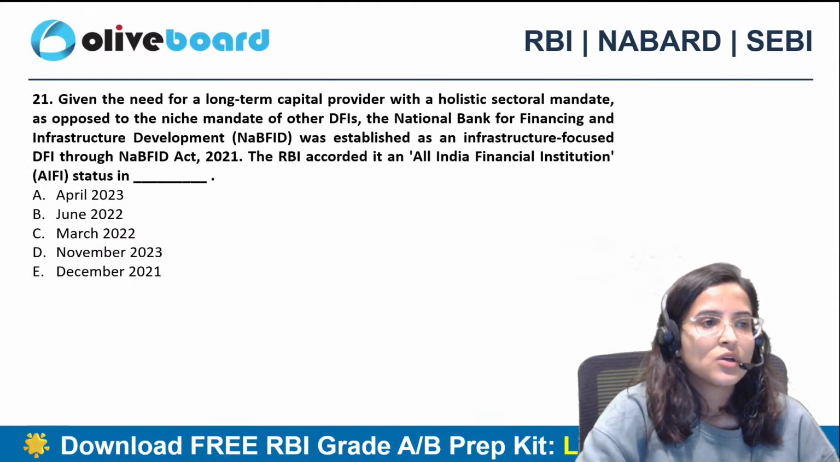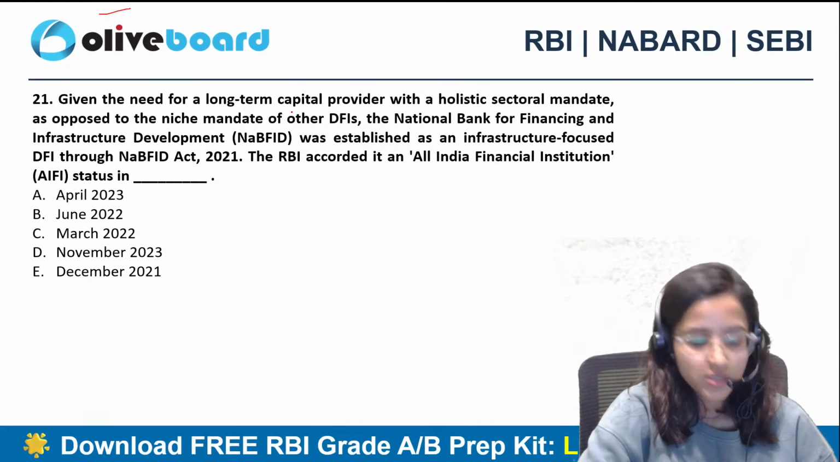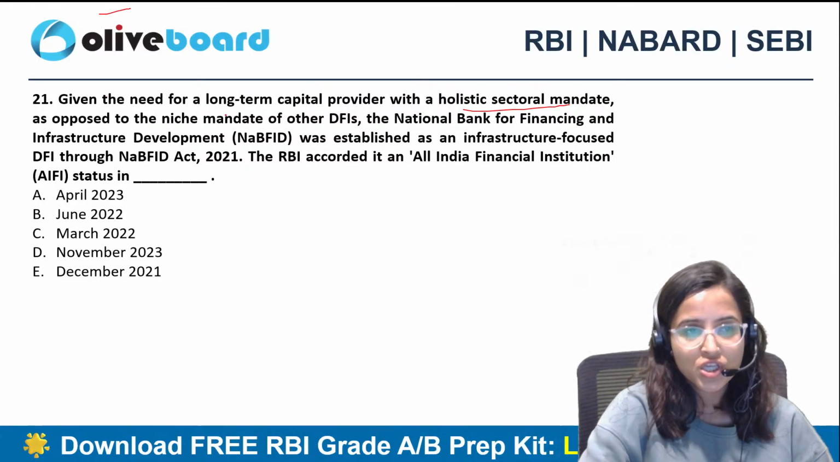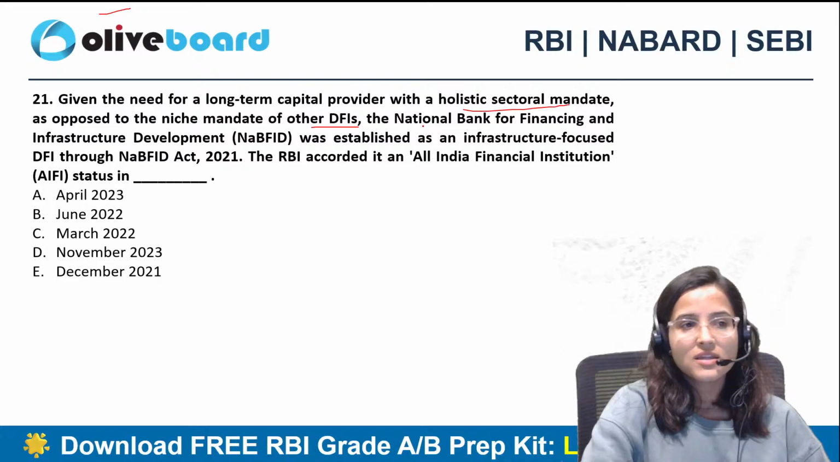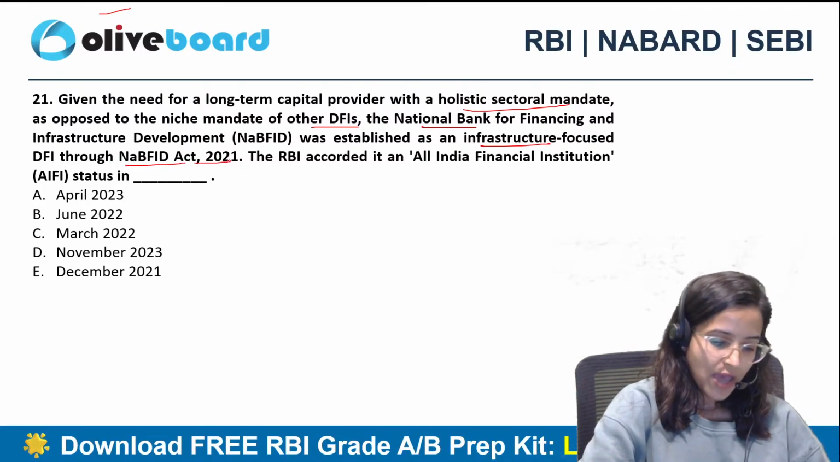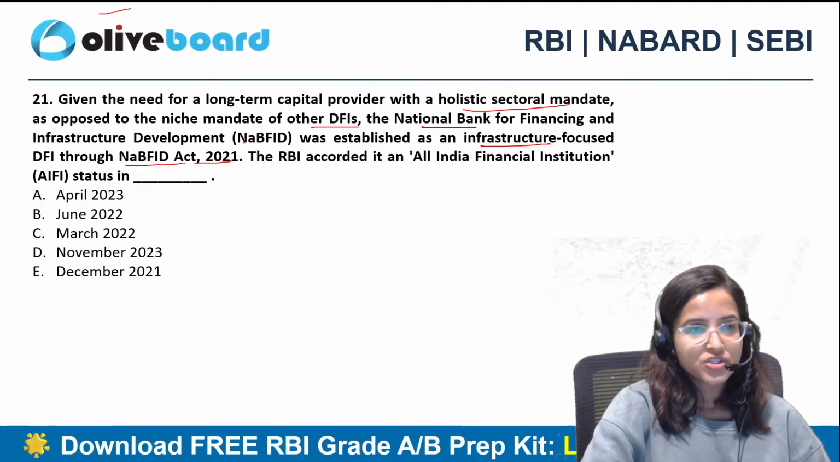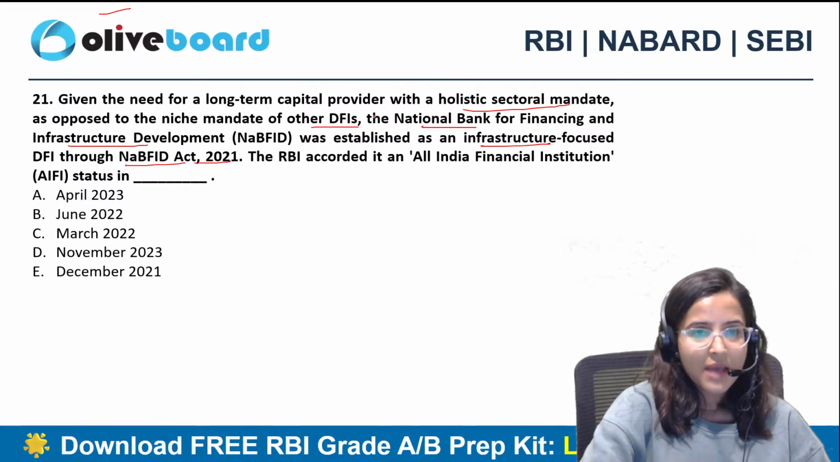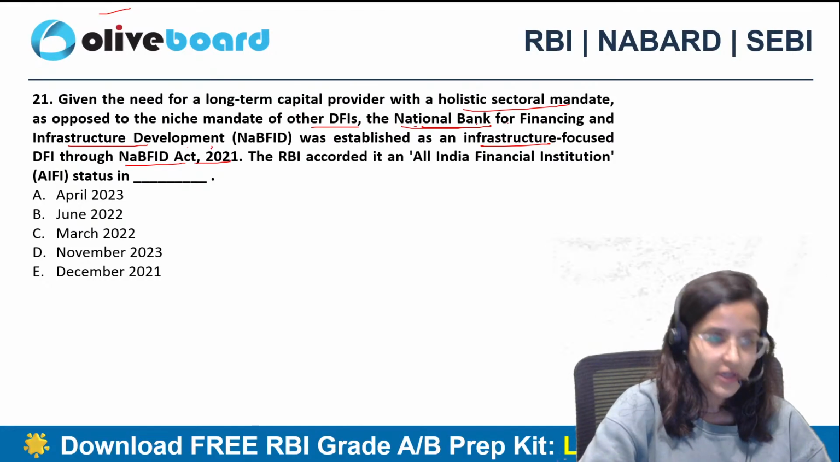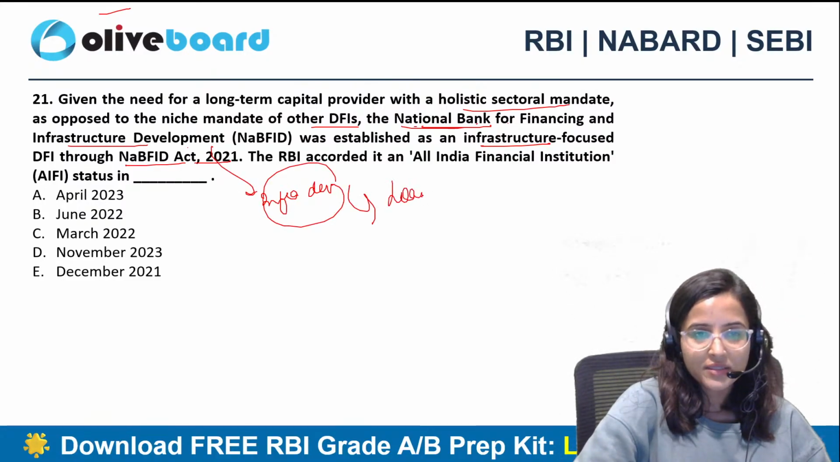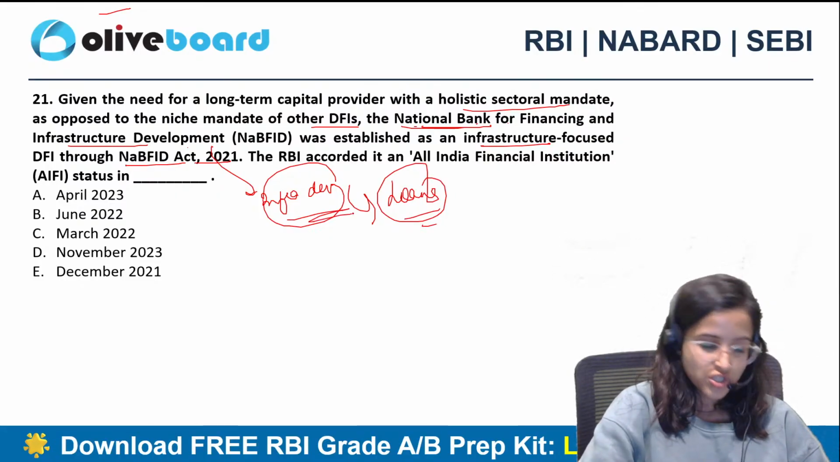ठीक है. 21st question, given the need for a long term capital provider with a holistic sectoral mandate as opposed to the niche mandate of other DFIs, the NABFID was established as an infrastructure focused DFI through NABFID Act of 2021. NABFID, National Bank for Financing and Infrastructure Development, Aditya. ठीक है. NABFID is an organization. 2021 में ये बनी थी, नेशनल बैंक फॉर फाइनेंसिंग एंड इंफ्रास्ट्रक्चर डेवलपमेंट, जो इंफ्रास्ट्रक्चर के डेवलपमेंट के लिए लोन्स प्रोवाइड करती हैं. ठीक है. मनी प्रोवाइड करती हैं इंफ्रास्ट्रक्चर डेवलपमेंट पर्पसेस के लिए.